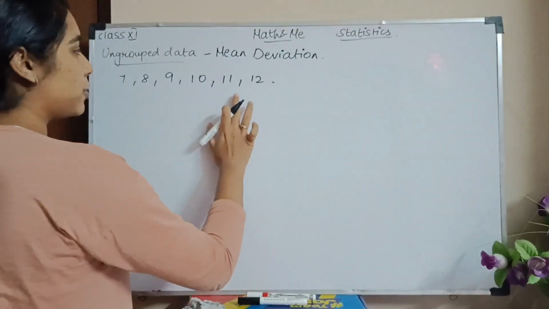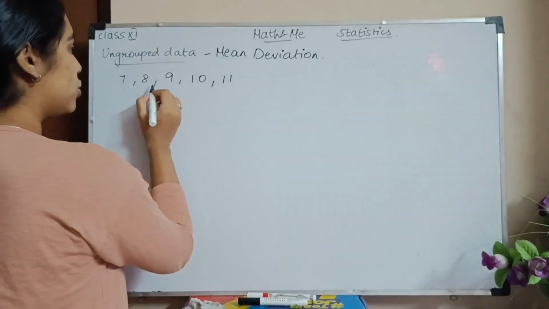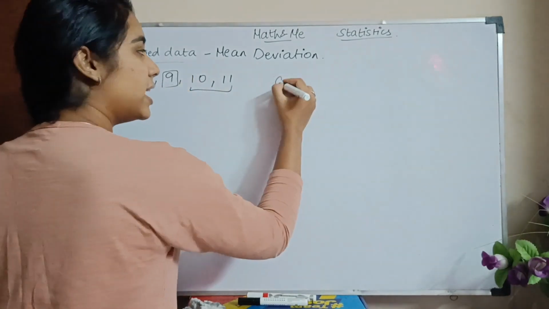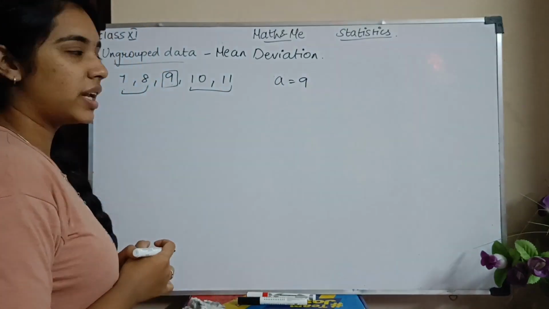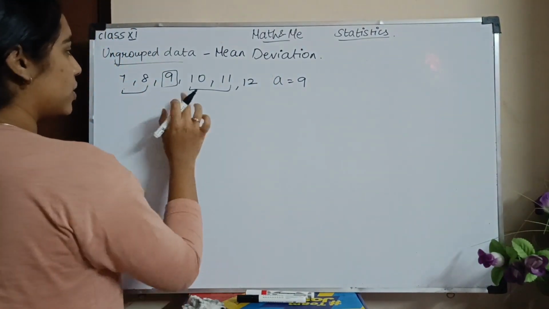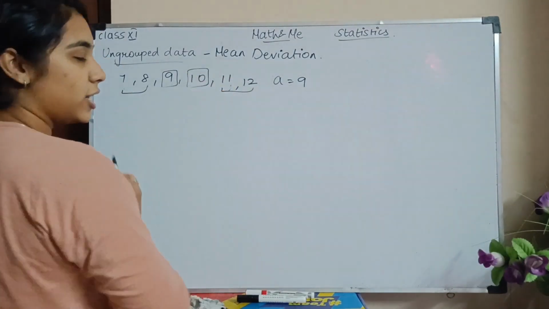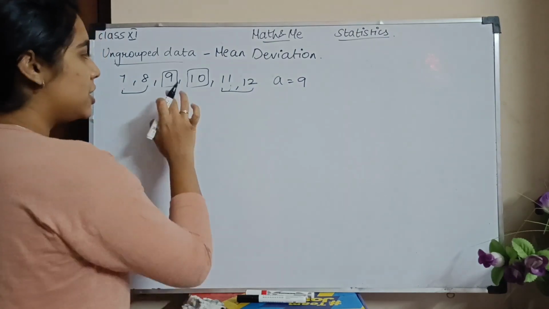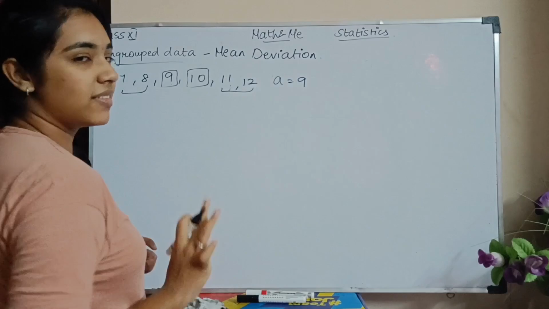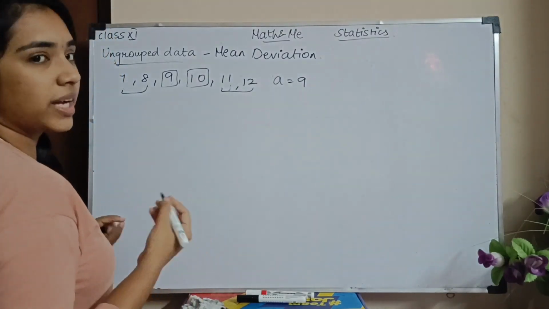So for example, if I didn't have this 12, what will be my middle value? 1 2 3 4 5. So 2 terms to the right and 2 terms to the left. So this will be my A. Okay? So A equal to 9. Now what did I have? I had a 12. அப்ப என்ன ரெண்டு middle value இருக்கு இல்லையா? So I'll have these two terms and these two terms. I have two middle values. So you should not take the mean of this. You can choose one of the values. You can either take 9 or you can take 10. Okay? So I'll take the value 9 itself. Or you can take 10 also. ஒன்றும் பிரச்சனை கிடையாது.